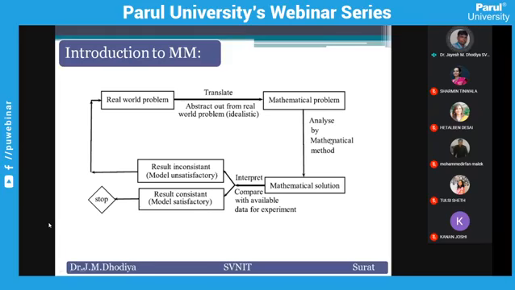But if it is in partial differential equation form, then you have to apply some other technique. Sometimes when the PDE is complex, you can apply numerical methods too, like finite difference, finite element, finite volume. These are the techniques available today, and people are working with them.